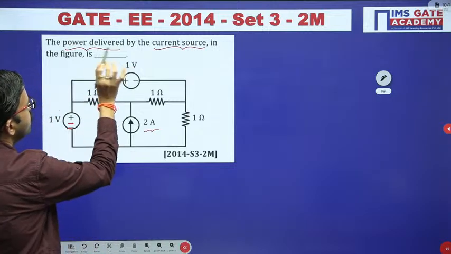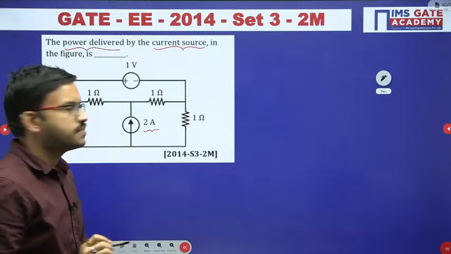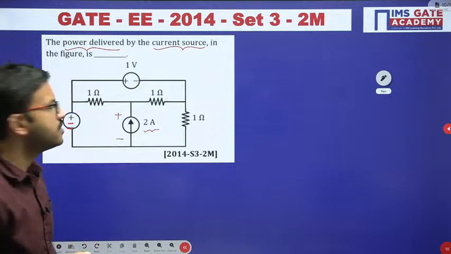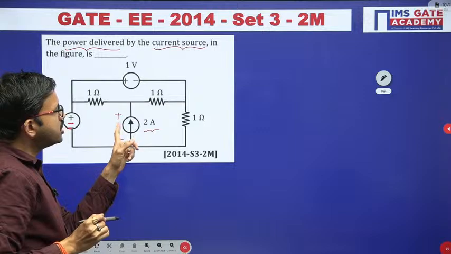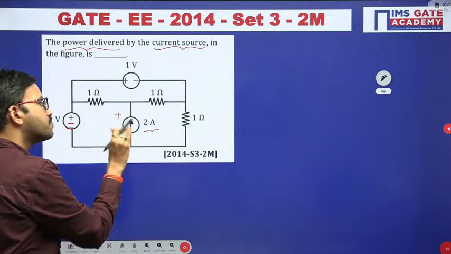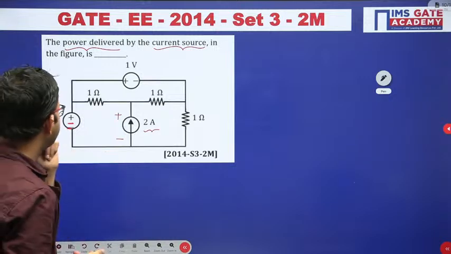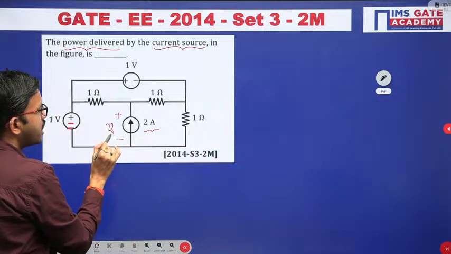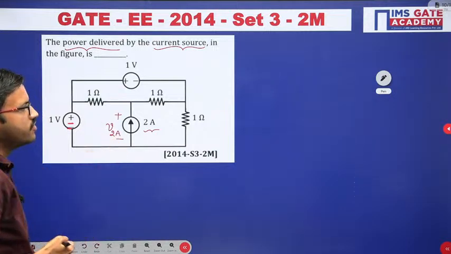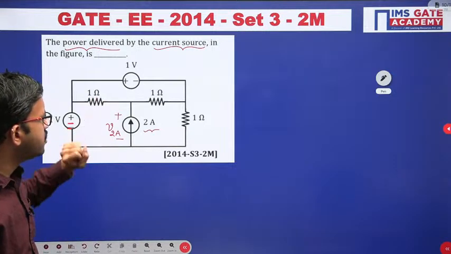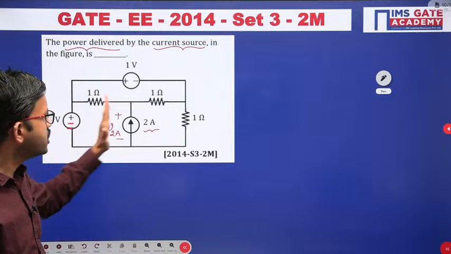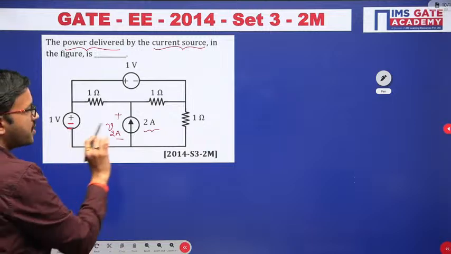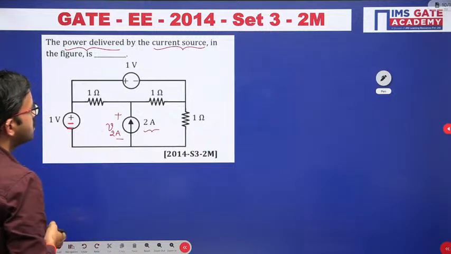So here they are asking power delivered. Delivered means what? With respect to the source, the voltage polarity should be like this, because if current leaves from the positive terminal, then only this particular source is delivering power. Now regarding this 2 ampere source, we have to calculate the voltage. For the time being I am labeling it as V2A. If you are able to calculate the voltage across this source, then voltage into current is nothing but power. That's all.